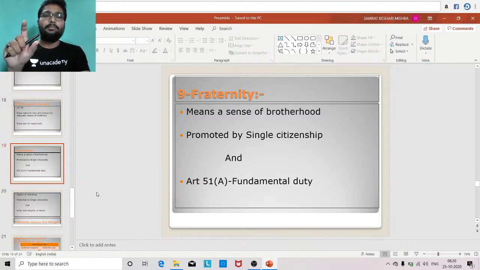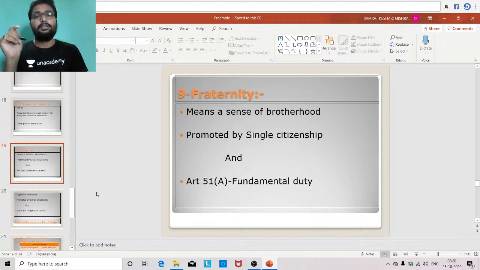Single citizenship, what is our benefit? Now we can treat India as a complete unit, as a single entity, and we can identify India as one whole.